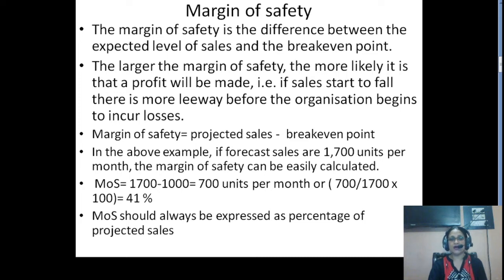Right? See, you have to understand that margin of safety will not be calculated as a percentage of break-even sales. It is calculated as a percentage of projected sales. So 41% will be your margin of safety out of 100. So the rest of the amount, that is 59%, will be your break-even percentage, right? So this is how we move ahead with the margin of safety, right?